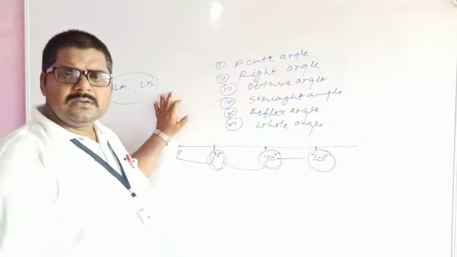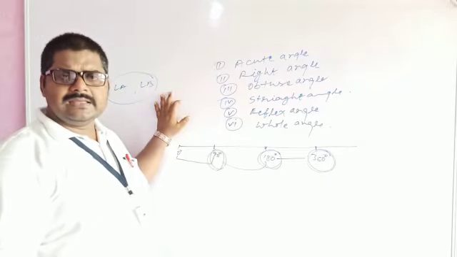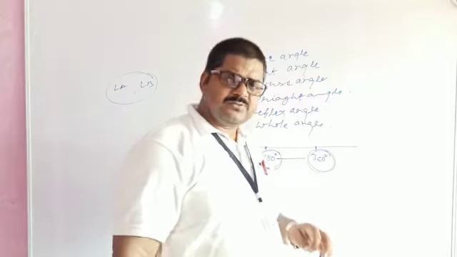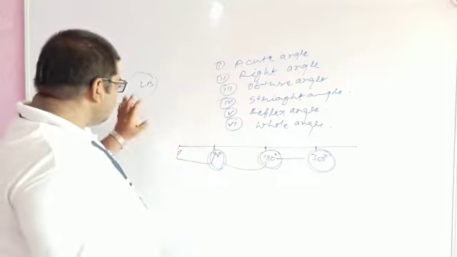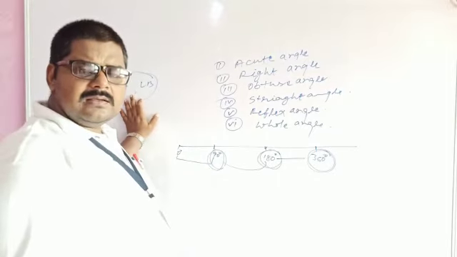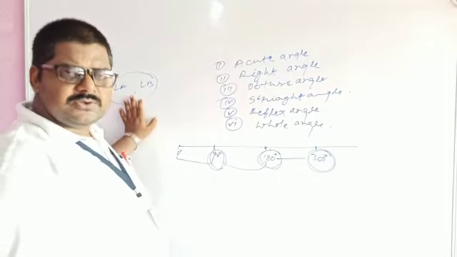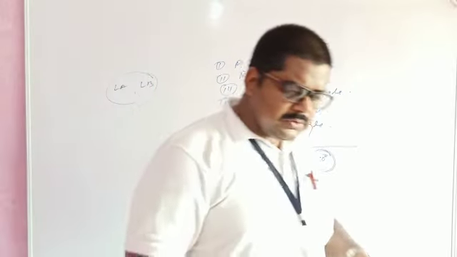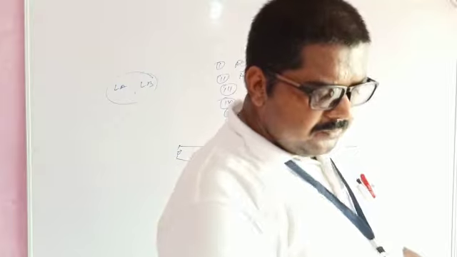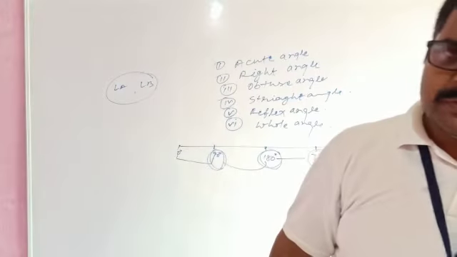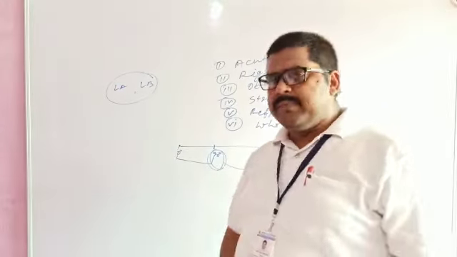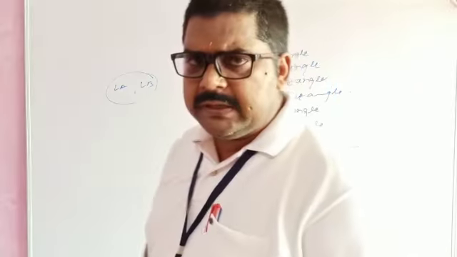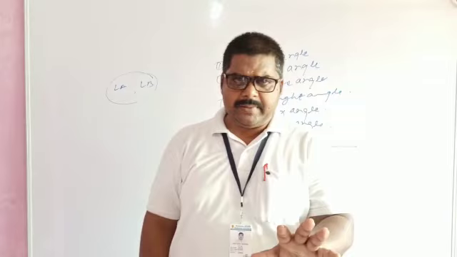These two angles may be adjacent angles. These two angles may be supplementary angles. These two angles may be linear angles. These two angles may be complementary angles. So different types of angles are possible. It is also possible that these two angles may be vertically opposite angles. So there are different possibilities when two angles are given.